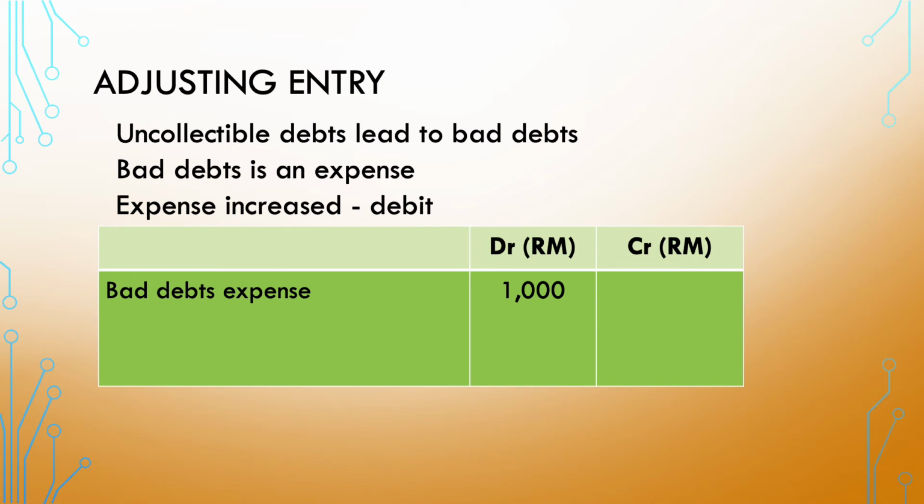Uncollectible debts leads to bad debts. Bad debts is an expense. Expense increase, we have to debit. Therefore, we debit bad debt expense 1,000 ringgit.